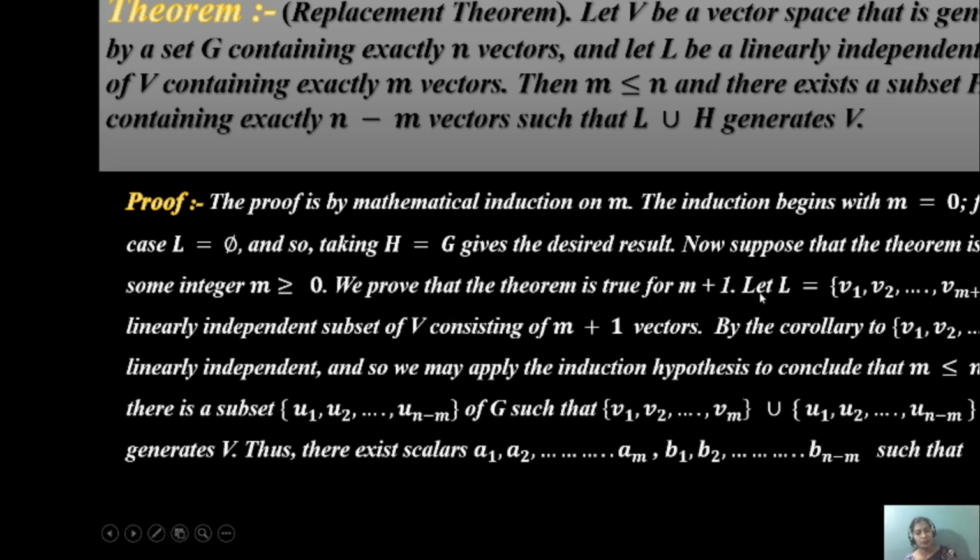Let L equals {v1, ..., v(m+1)} be a linearly independent subset of V consisting of m plus 1 vectors.